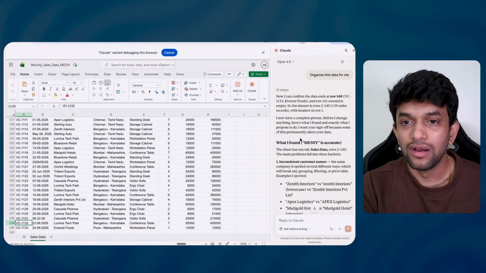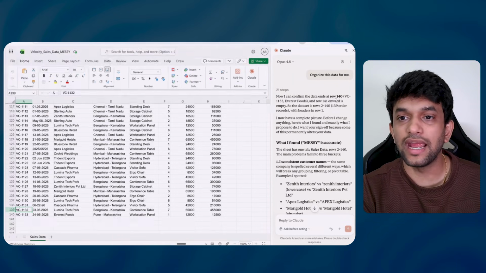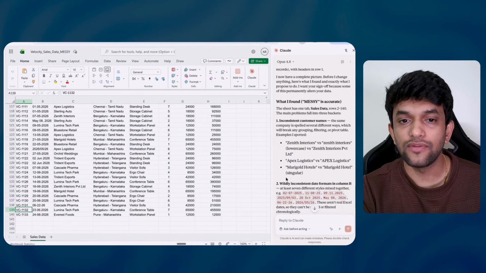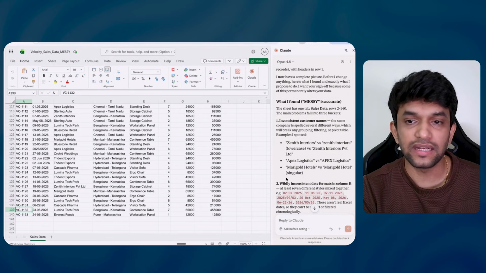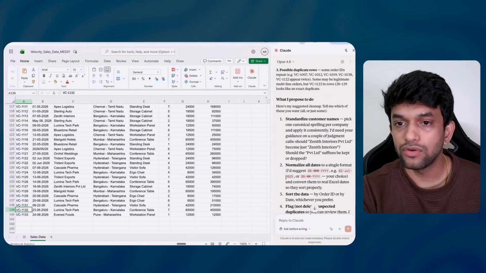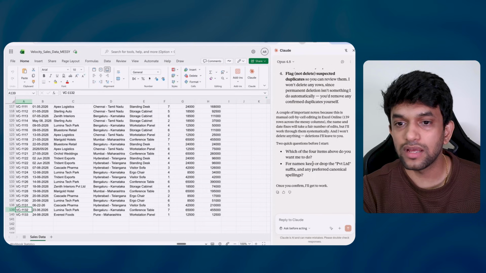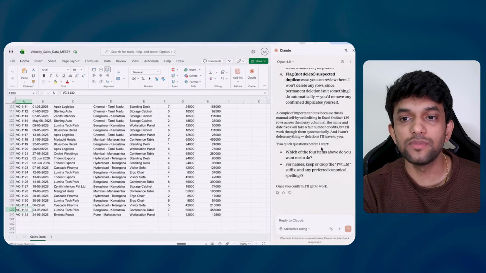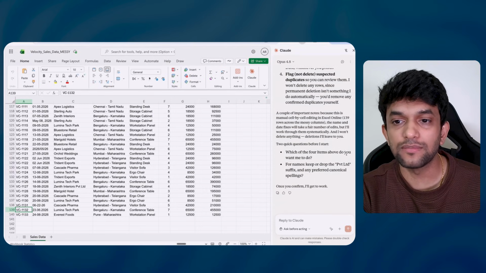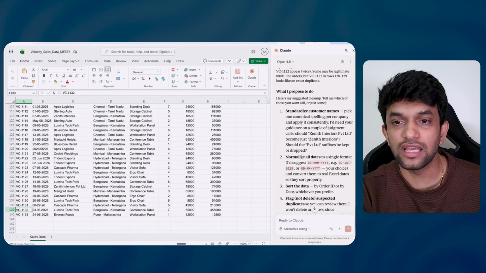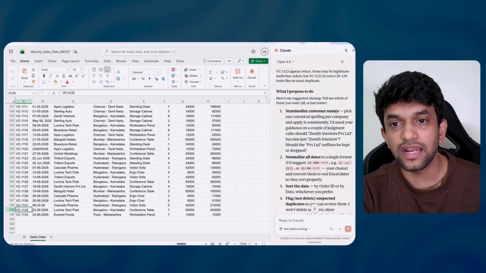Yes or no? Perfect. What is it saying? Now I confirm that data ends at row 140. What I found is messy data. It has found messy data. Now standardize the customer names, normalize all the data. It is like, 2 quick questions before I start. Which one of the 4 items above do you want me to do? It is asking me, do you want to standardize by customer name?